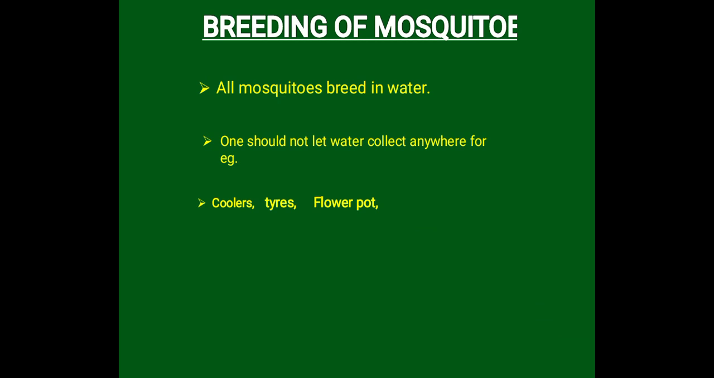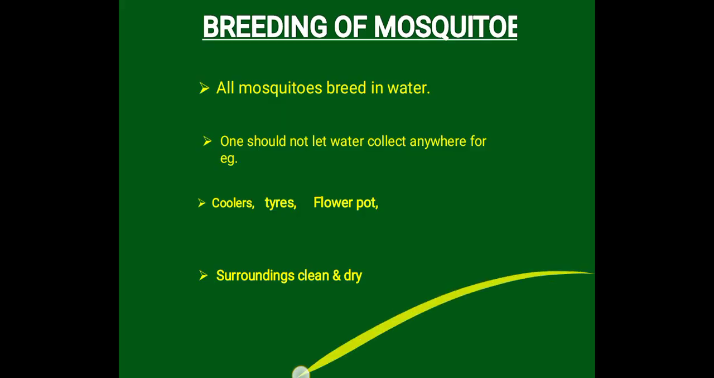Coolers, everybody is having. Tires, when not used, we throw here and there, or use for playing, so rainwater gets collected. And even flower pots we use, we keep in water. So again, chances of breeding of mosquitoes are possible. So we should avoid this. We should also keep the surroundings clean and dry. When it is dry, we can prevent mosquitoes from breeding. If you take these cares, we can at least avoid the spread of malaria.